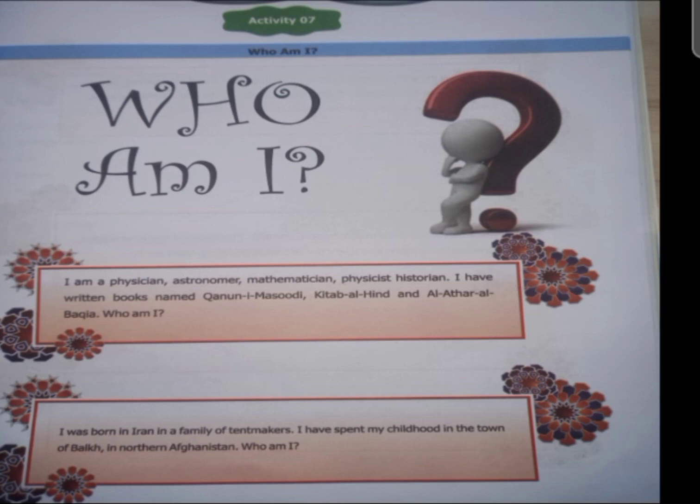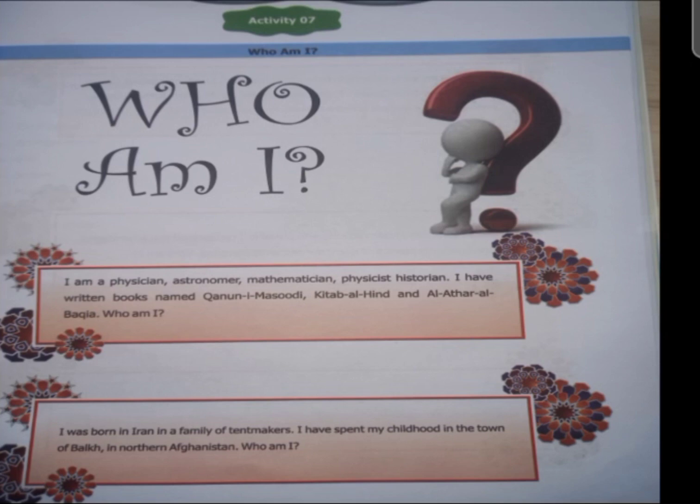The next one is a very interesting activity from your history, chapter number 3, unit number 1. We have read about many scientists, scholars and doctors in our Islamic history. So you have some clues, and you will identify the scientist or the person who belongs to each clue.